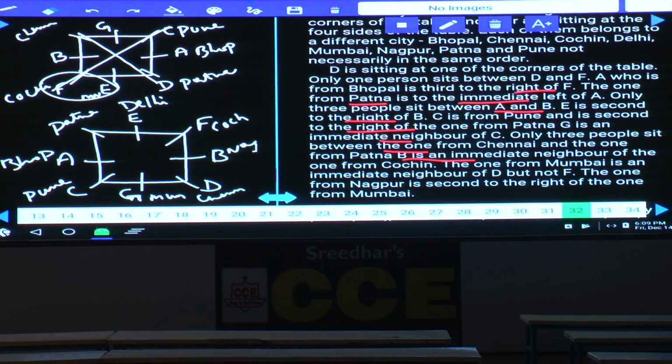And who is the person left over here? A, B, C, D, E, F, G. H is the person left over, H is from Patna. Clear? This is how these 8 persons are seated around this square table, belonging to 8 different cities.